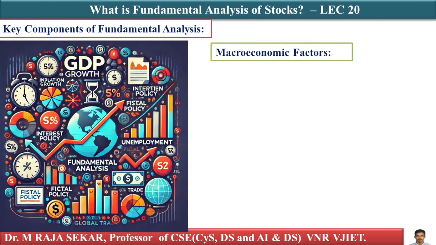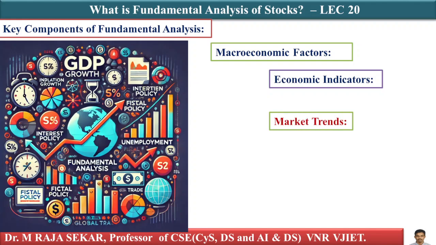What is the third one? Third one is macroeconomic factors, in which the first one is economic indicators. What are the economic indicators? GDP, inflation and interest rates. What is this? Market trends. It also comes under macroeconomic factors. Market trends means sector performance and industry dynamics.